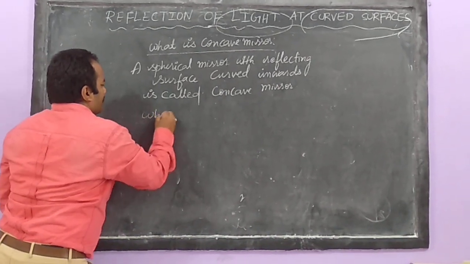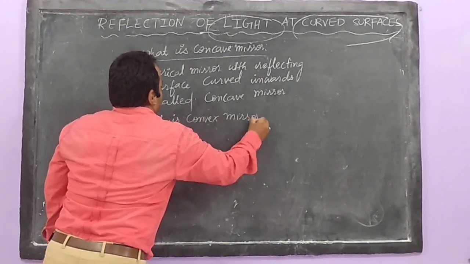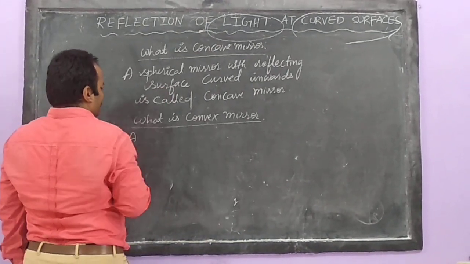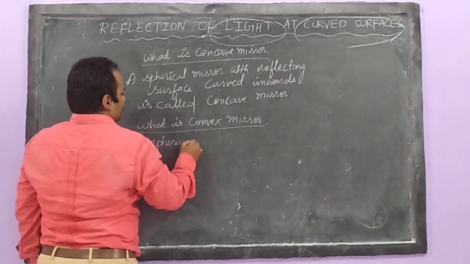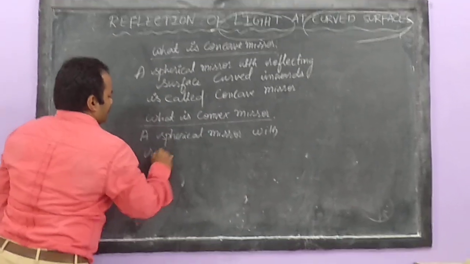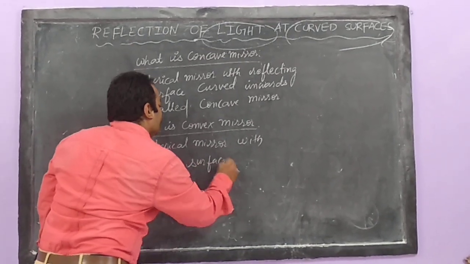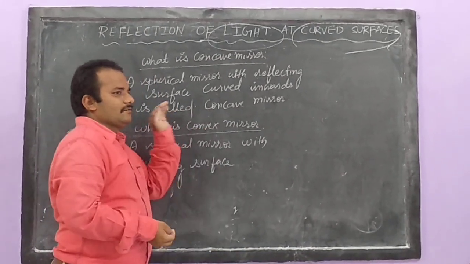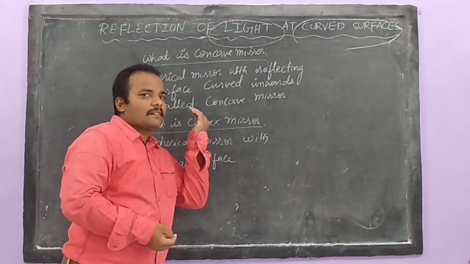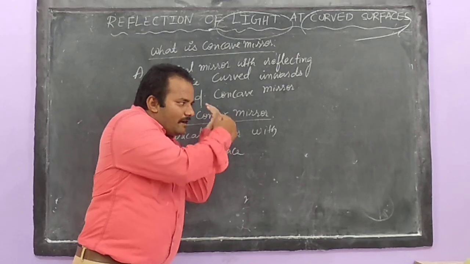Let us discuss what a convex mirror is. Now it's easy for you. Write as it is what you wrote for the concave mirror. A spherical mirror with reflecting surface. It also has a reflecting surface. But if this is your concave, turn it in this way. Now it has become convex, because now it is the outer part, the outside part, which you can see.